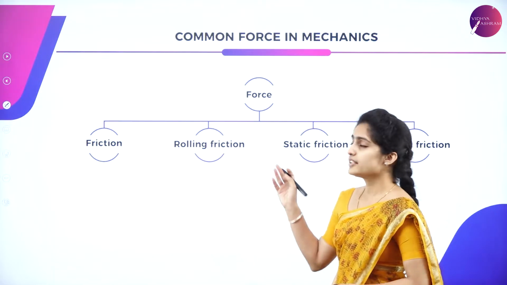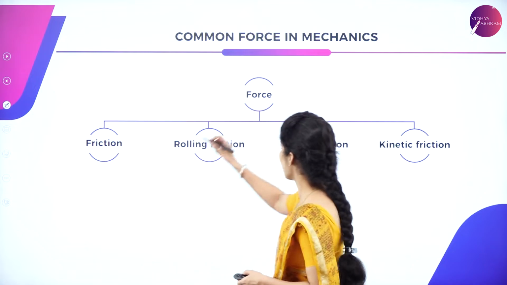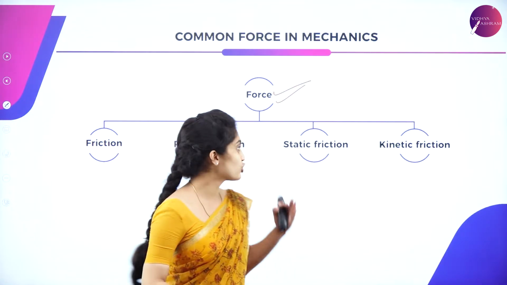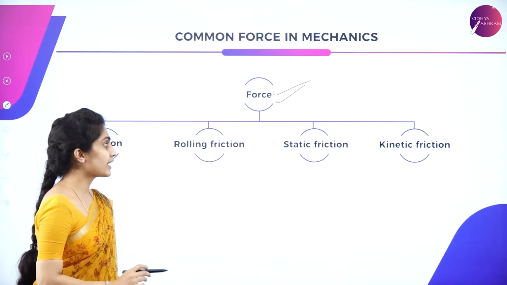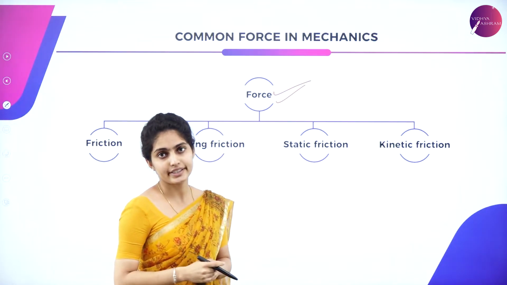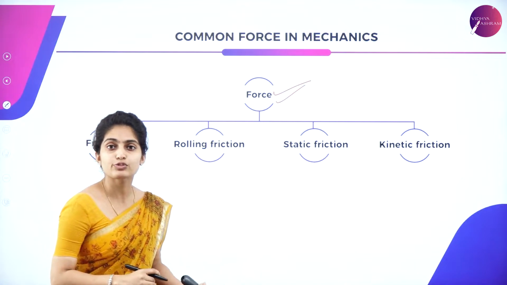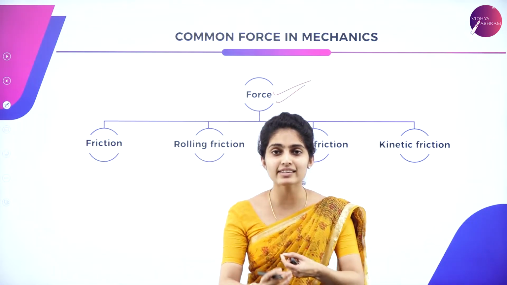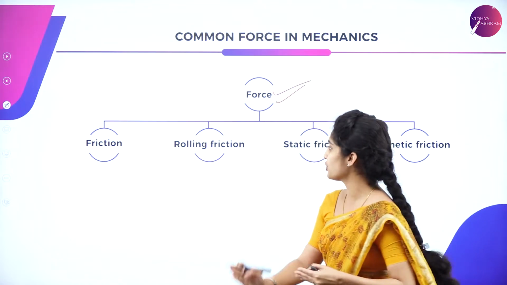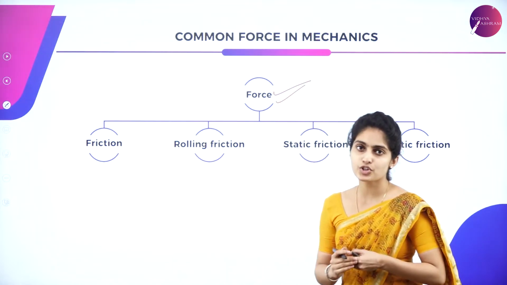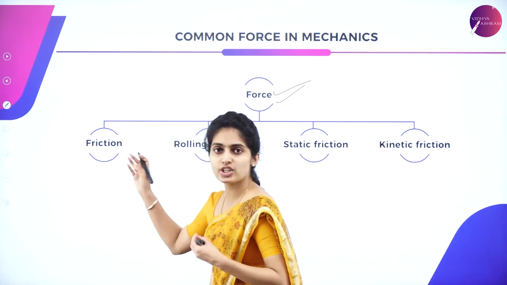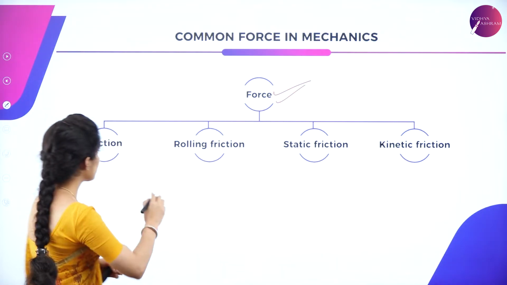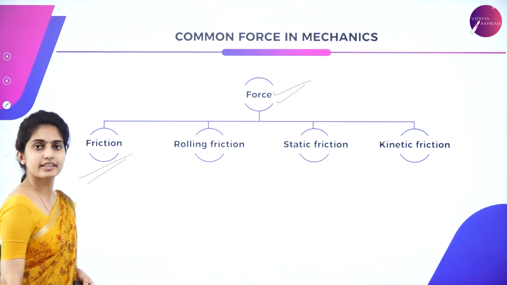So now, common forces in mechanics. Out of which you have got friction: rolling friction, static friction and kinetic friction. This is a force which makes one object come in contact with the other, so that there is generation of certain friction, of which there are types. Normally friction is the one which opposes the motion of an object. That is all about the friction which is acting.